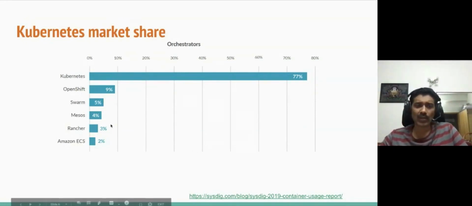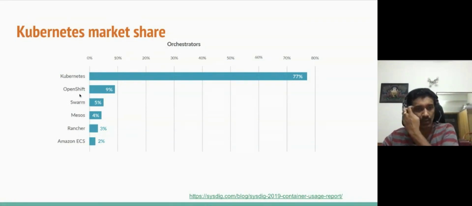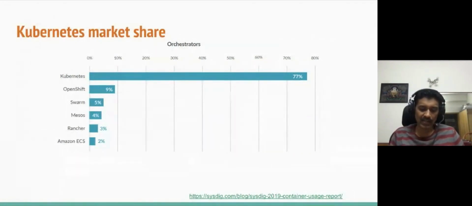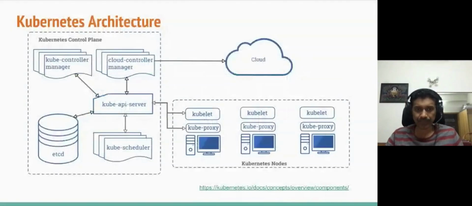And even if you look at a lot of the other orchestration platforms, they're rolled into Kubernetes. For example, OpenShift uses Kubernetes as a baseline now. Mesos uses Kubernetes, Rancher uses Kubernetes. So pretty much we have seen that Kubernetes has become the de facto container orchestration system. I make an analogy that the way Linux has become the operating system of choice for open source folks, Kubernetes has become the orchestration system of choice for open source. That's the way I look at it at this point.